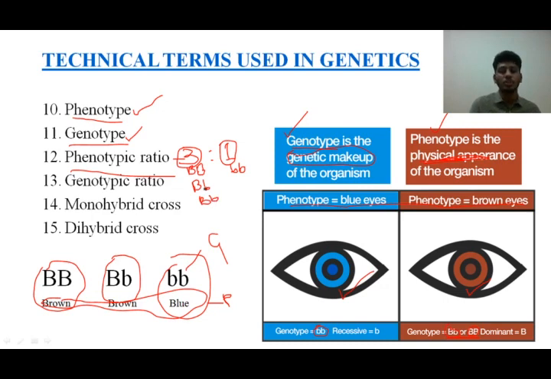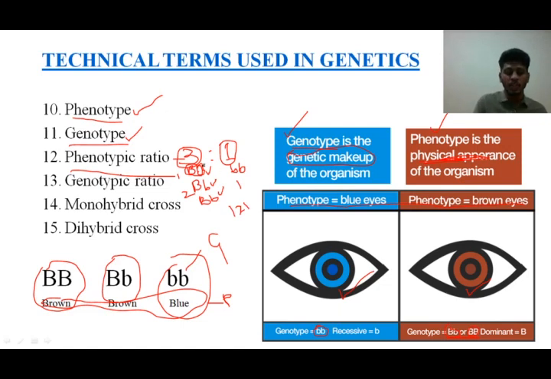The genotypic ratio here: this is brown, this is also brown, this is also brown, all 3 are brown. 3 is to 1 is phenotypic ratio. Genotypic ratio is capital B is 1, these 2 are similar, so 1 is to 2 is to, this is another one, small b. So if I write the ratio as 1 is to 2 is to 1, then that becomes genotypic ratio.